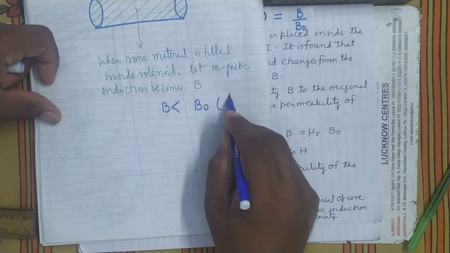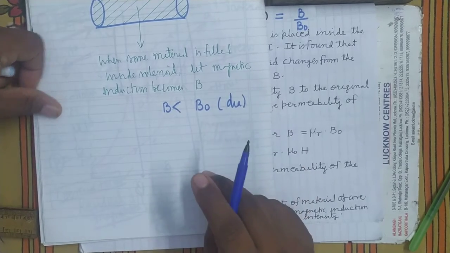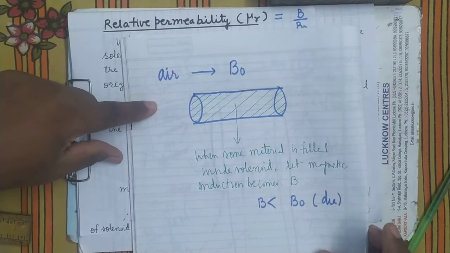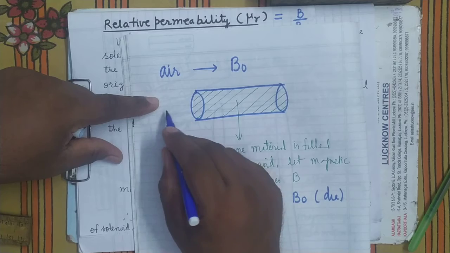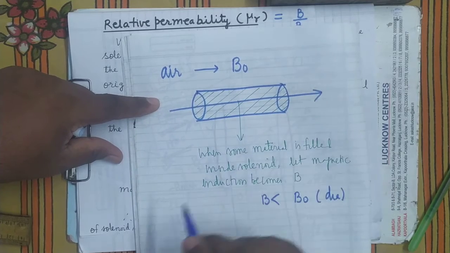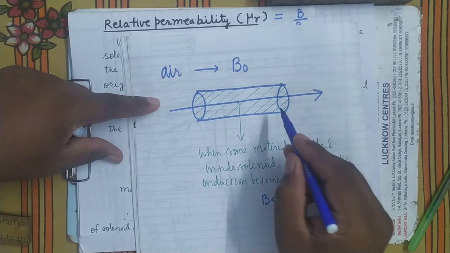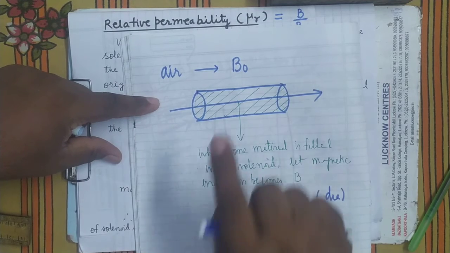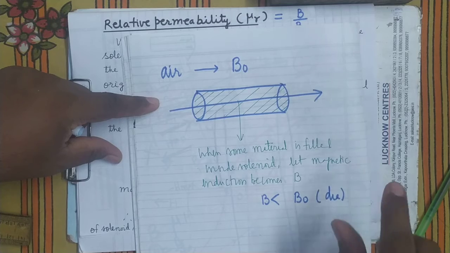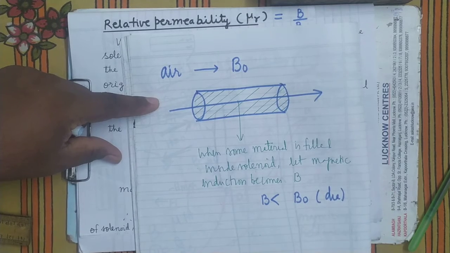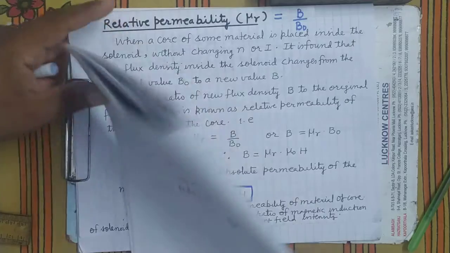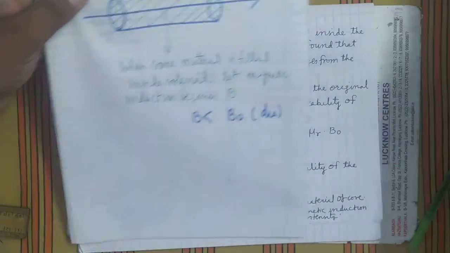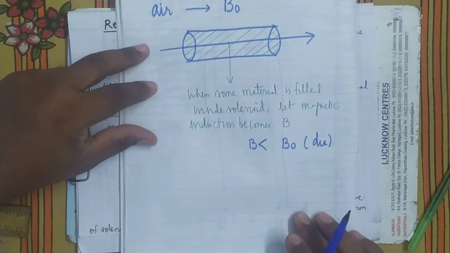Because diamagnetic material magnetizes opposite to the magnetizing field. Suppose the magnetizing field direction is this, then they will magnetize in this direction. It's clear. But they will acquire only a feeble magnetism. Paramagnetic substance also acquires a feeble magnetism. So B will be slightly less than B naught. It's clear.